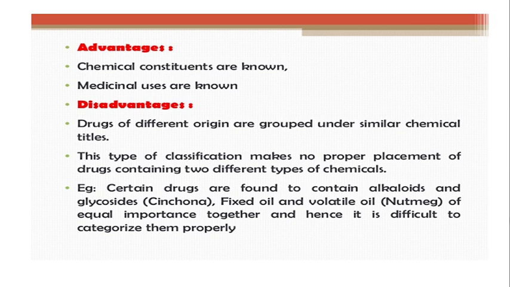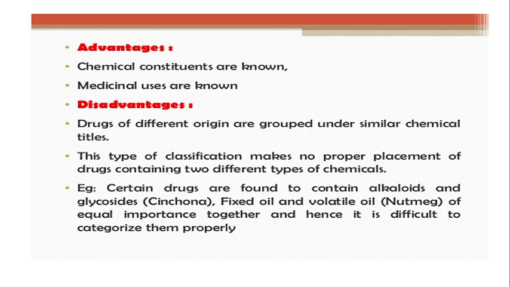This type of classification makes no proper placement of drugs containing two different types of chemicals. For example, the drug Cinchona contains both alkaloid as well as glycoside, so it is very difficult to make a proper placement of it, whether it should be under alkaloid or glycoside, under which chemical group it should be considered.